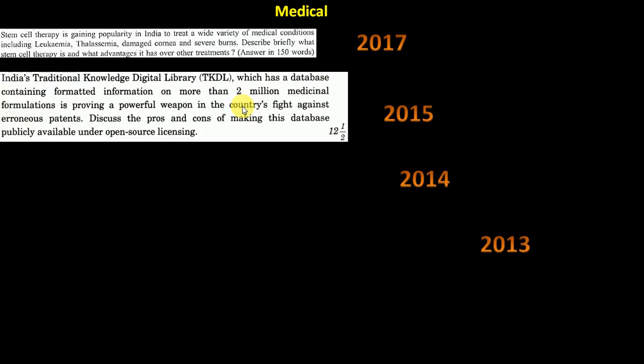2015, traditional knowledge. Indian traditional knowledge and all, which even other people are getting patents on and then working on. So how can we store that, and how can we have a digital library and database, and overall how should we manage it? Discuss the pros and cons of making this database publicly available under open source licensing. If you know this concept, then this question is a direct question only.